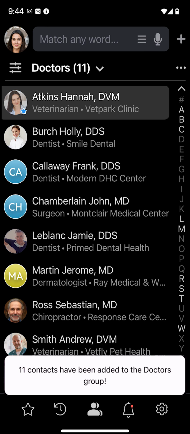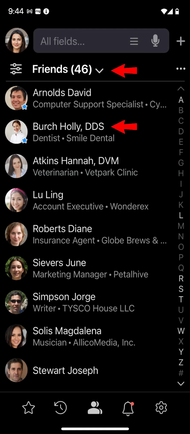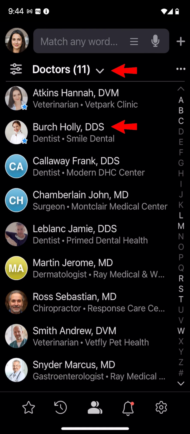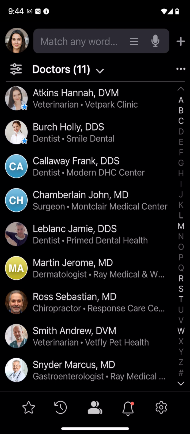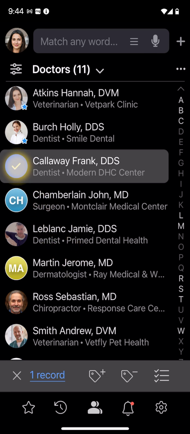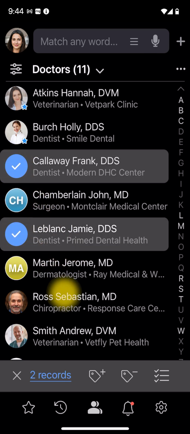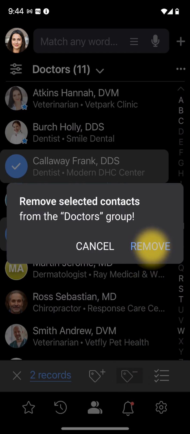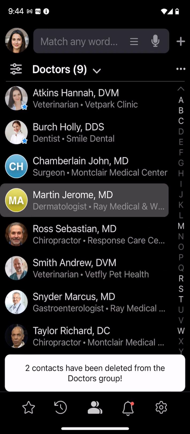By the way, anyone can belong to as many groups as you like. This way, if a doctor happens to be your friend, you can add them to both groups. Removing a person from the group is equally fast and easy. Let's remove these 2 contacts from the doctors group. Tap the minus icon on the multi-select bar, tap Remove to confirm, and it's done.